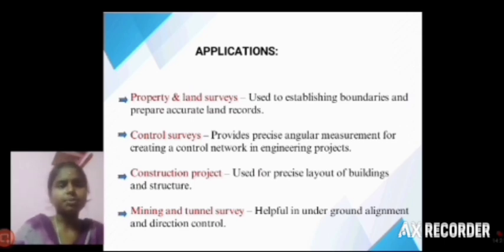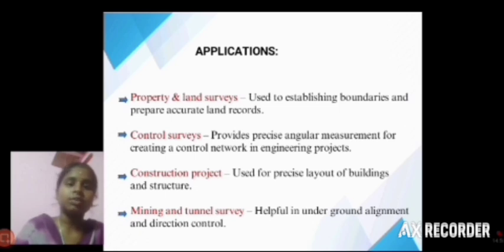Control survey provides the angular measurement of the control network in engineering and construction projects. This is very helpful for construction projects. As we saw previously, these are used for construction of roads, railways, tunnels and bridges.